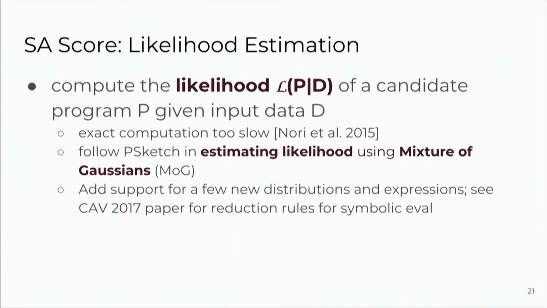For scoring, we do likelihood estimation. This is following the approach taken by a prior tool, psketch, using a mixture of Gaussians. We add support for a few new distributions, and you can see the CAV paper for that, but it's nothing too crazy.